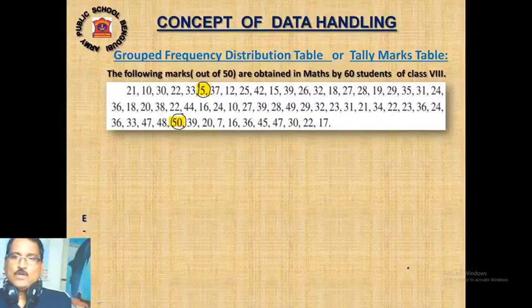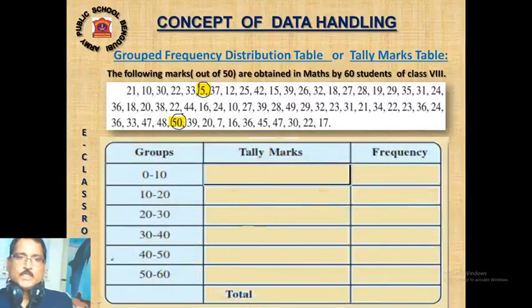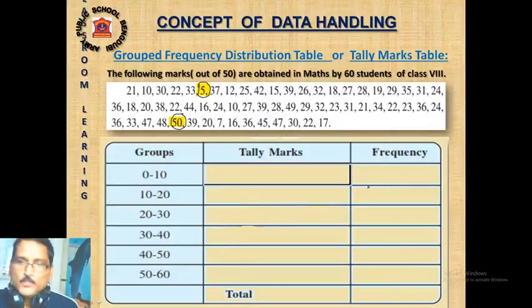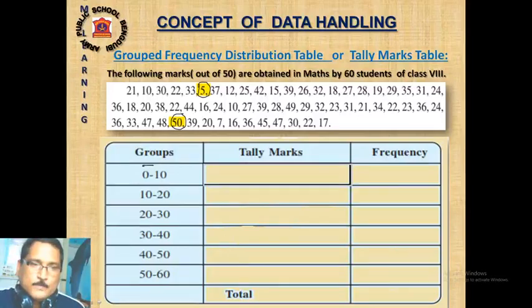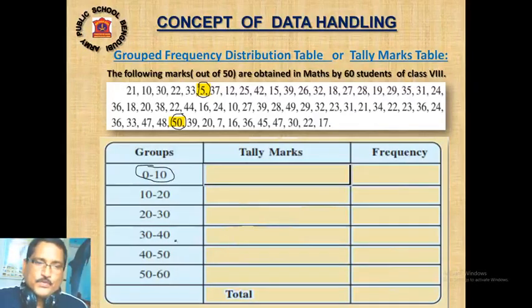Now see how I am doing it. So the groups are 0 to 10, 10 to 20, 20 to 30, 30 to 40, 40 to 50, 50 to 60. Why? I am telling you. Then the tally marks: each observation you have to record in the form of a tally slash, and then you have to add the total observations, and that will be the frequency of that class group.